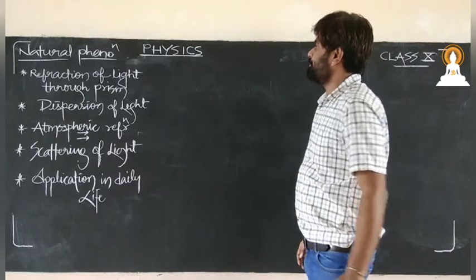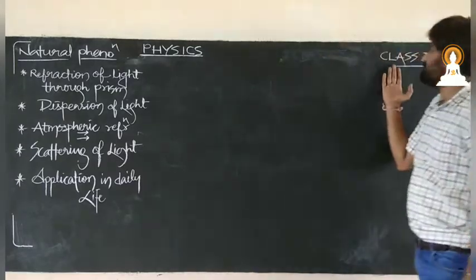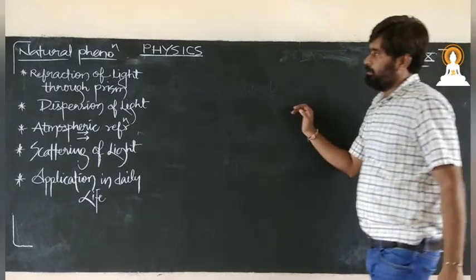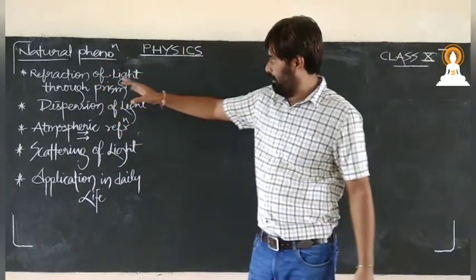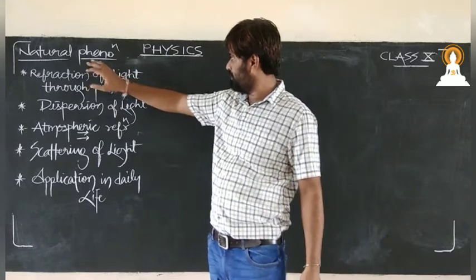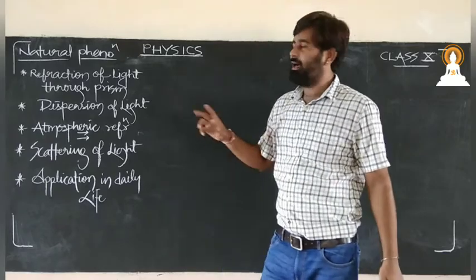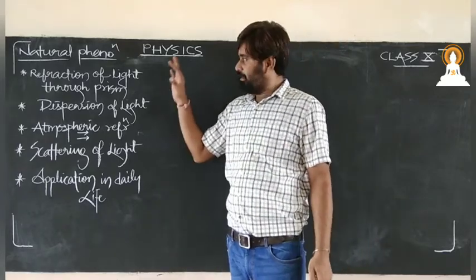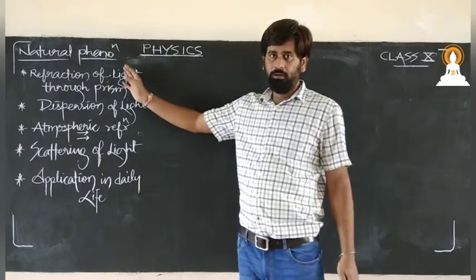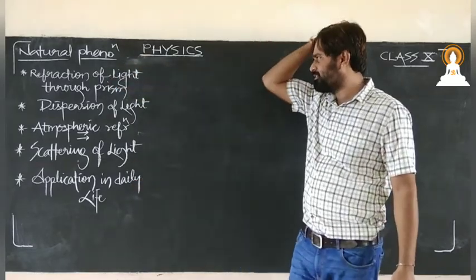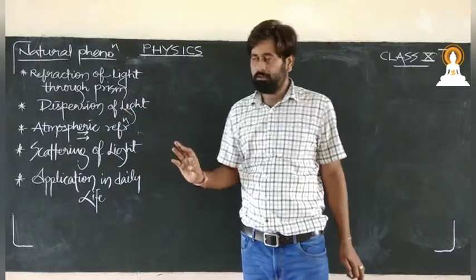Hello dear students. So today we are going to start natural phenomenon of class 10. After this corona period, the CBSE has shortened this particular chapter, which is named Human Eye and Colorful World. In Colorful World, we used to see all these things with natural phenomenon. So human eye and defects they have removed.